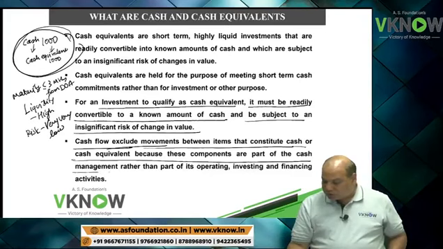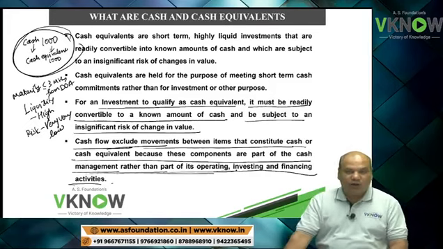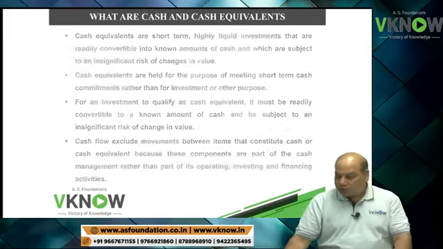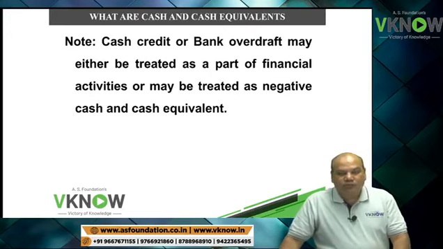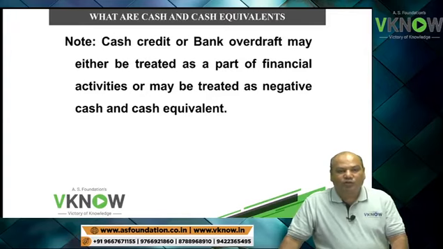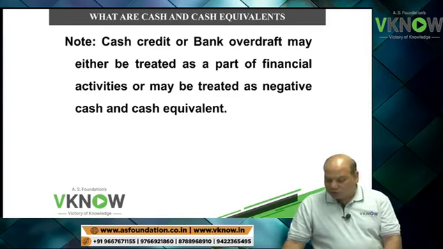This is because these components are part of cash management rather than part of operating, investing and financing activities. So what the standard says is, if it is a cash equivalent, then you don't need to show the buying and selling of cash equivalent because it will remain under the head cash and cash equivalent only.